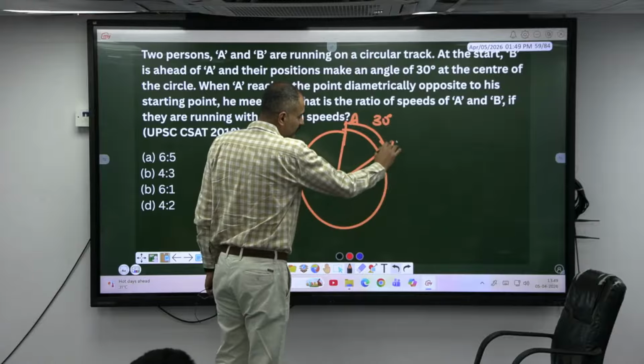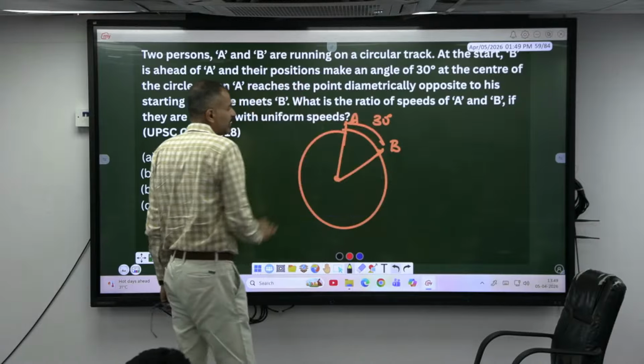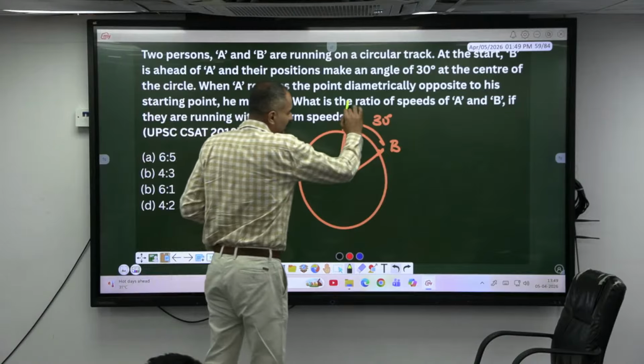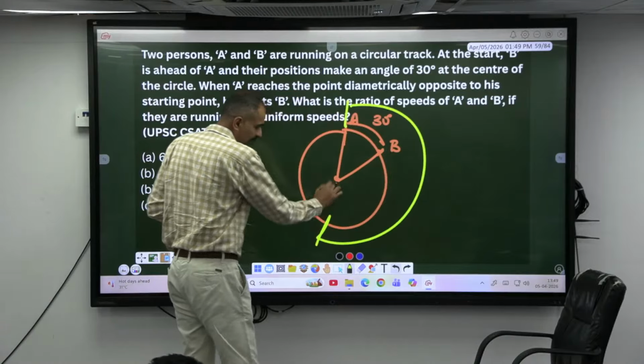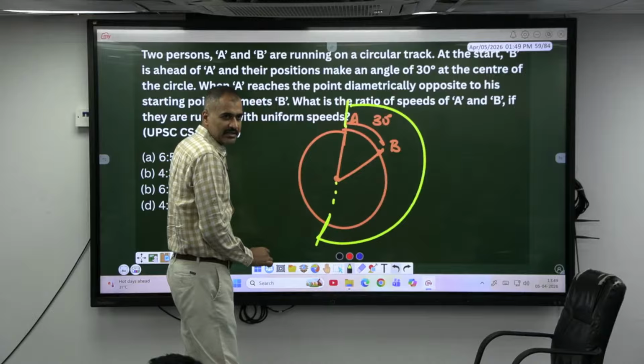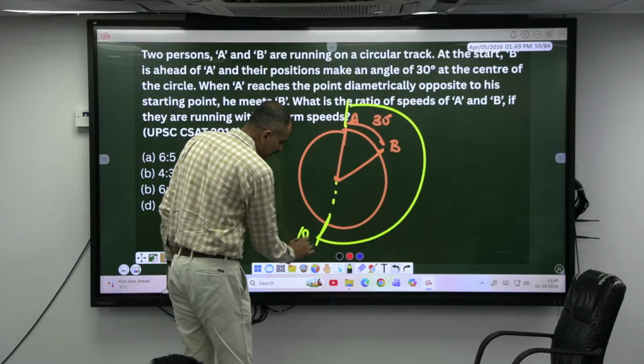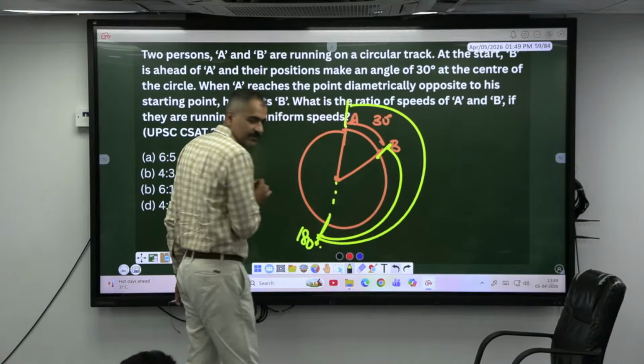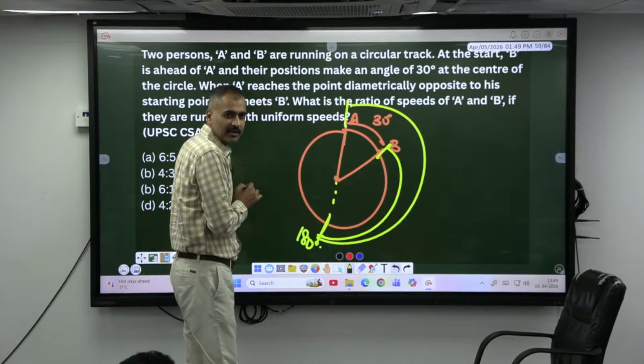This is B. Okay. Now they both started together. And A came exactly diagonally opposite here, right? Isn't it diagonally opposite? So what is the angle he has covered? 180 degrees. Isn't it? In the same time, B also has covered this much. How much angle has B covered? 150 degrees.